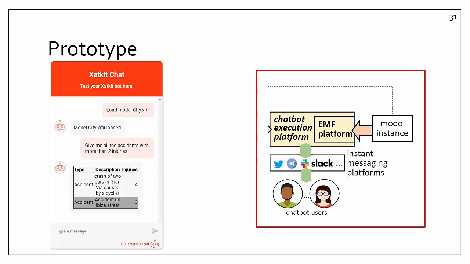On the left, we can see how the ChatKit chatbot generated from the traffic metamodel looks. In the image, we can see a user's interaction. First, the user loads the model, and then sends the query, give me all the incidents with more than 2 injuries. And the chatbot sends back a table with the information requested.